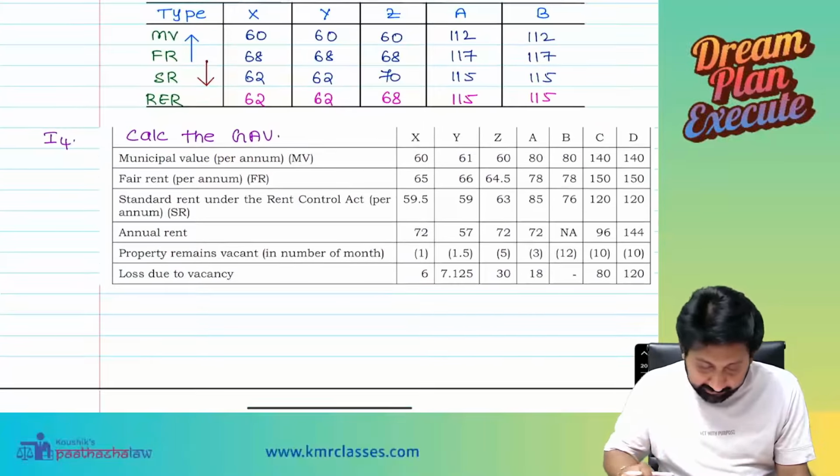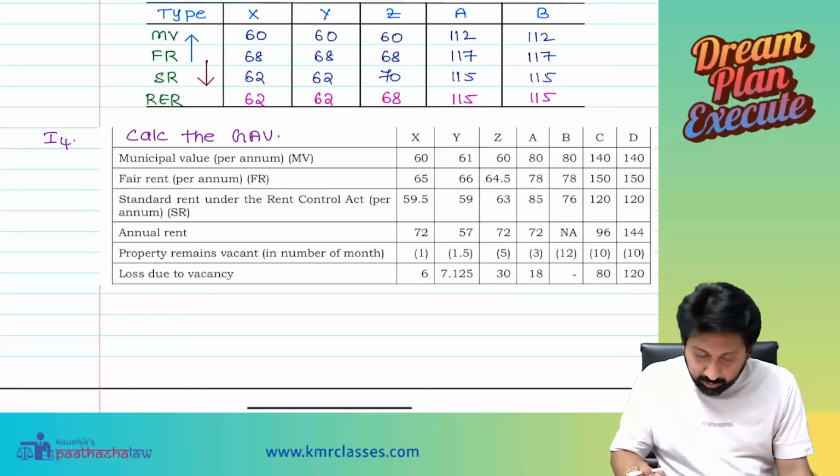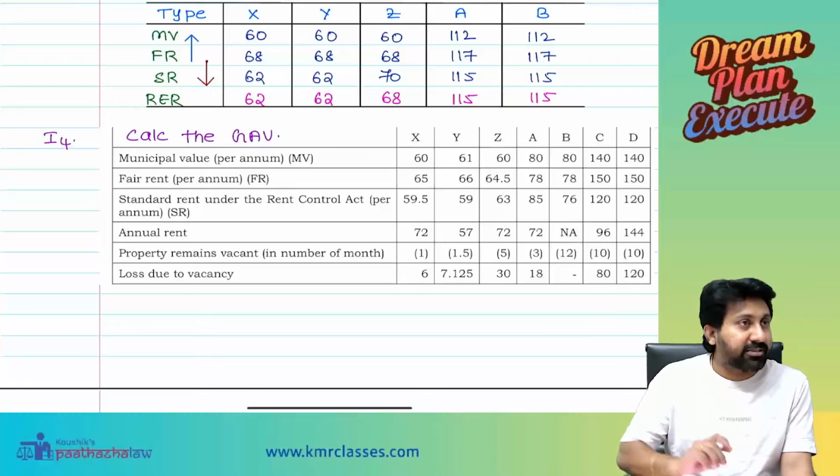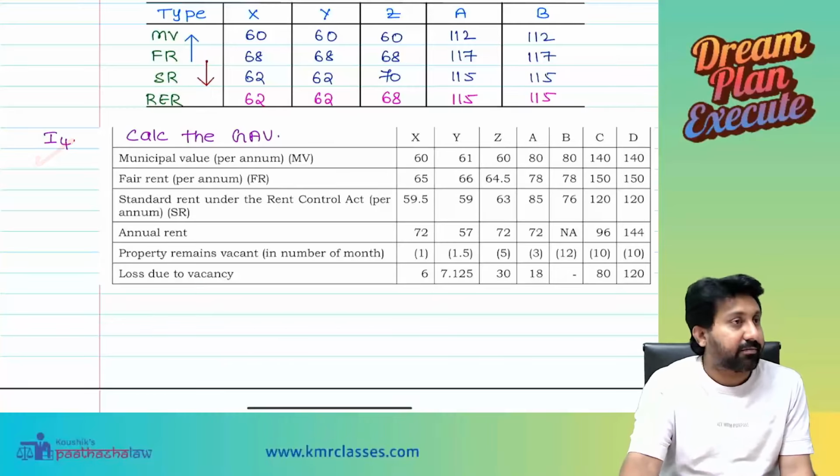Now, I will select one or two students. They will answer the next illustration.